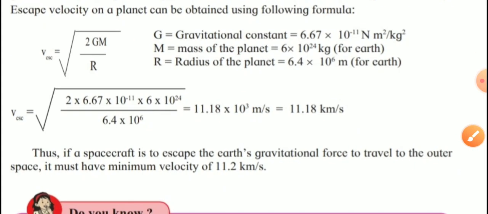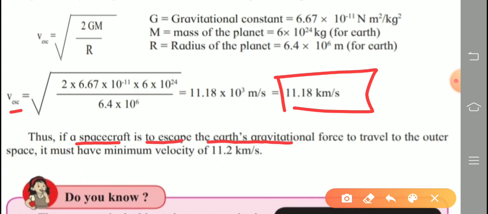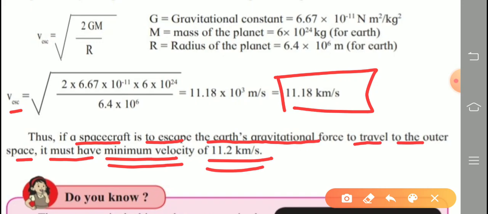Thus, see there in the last line what is given. Thus, if a spacecraft is to escape the Earth's gravitational force to travel to the outer space, it must have a minimum escape velocity of 11.2 kilometer per second. Means within 1 second, what is the velocity or speed required of that spacecraft? 11.2 kilometer in 1 second.